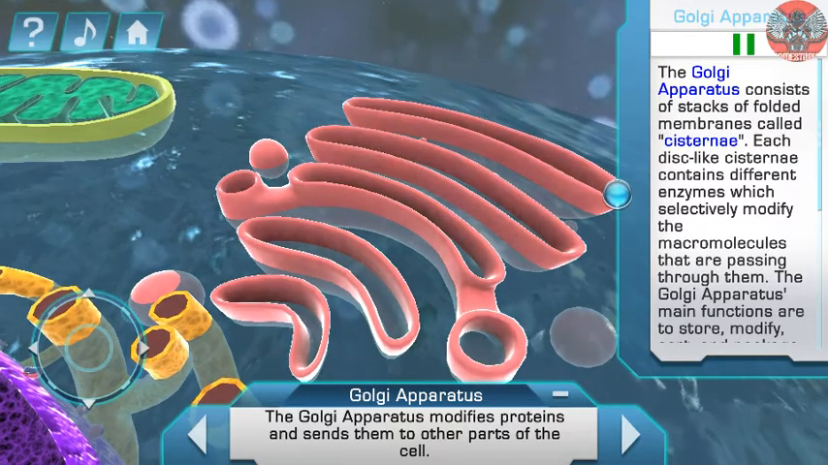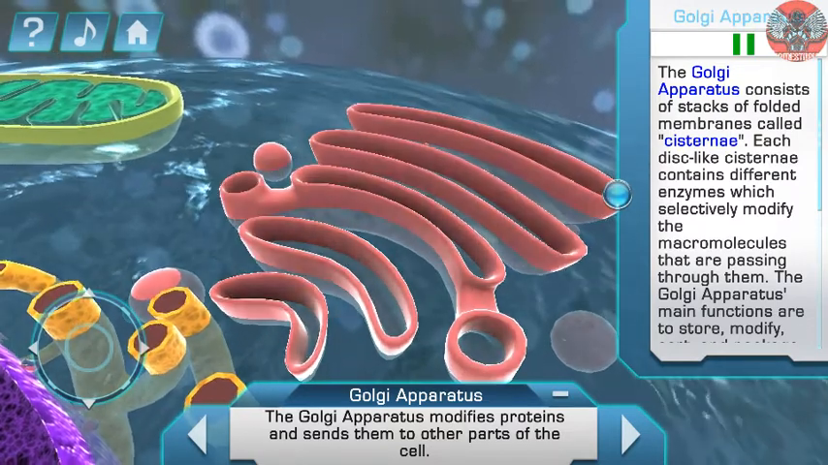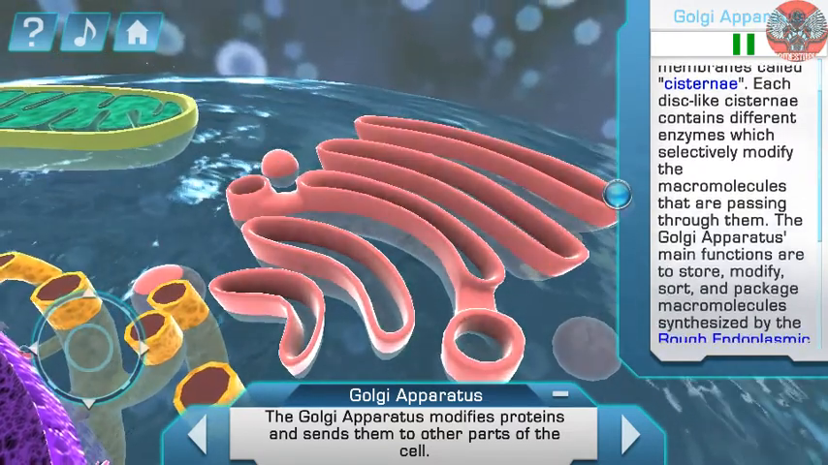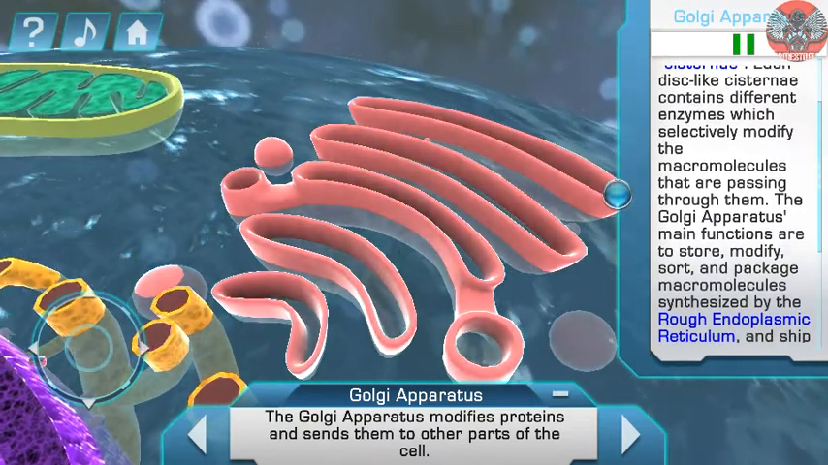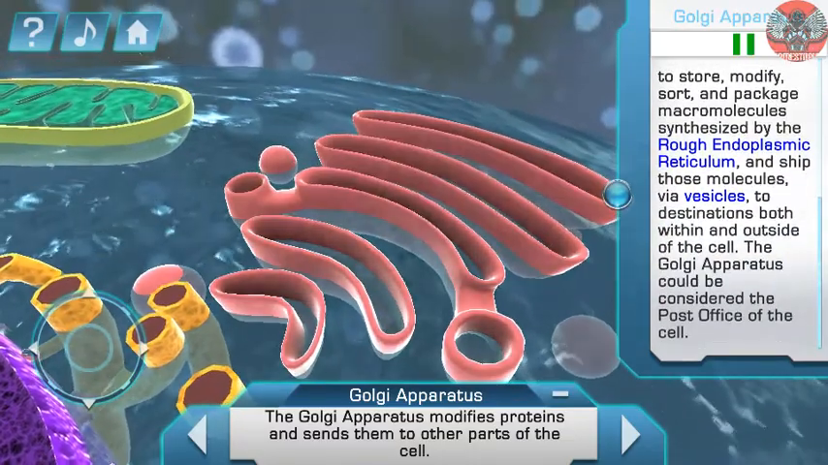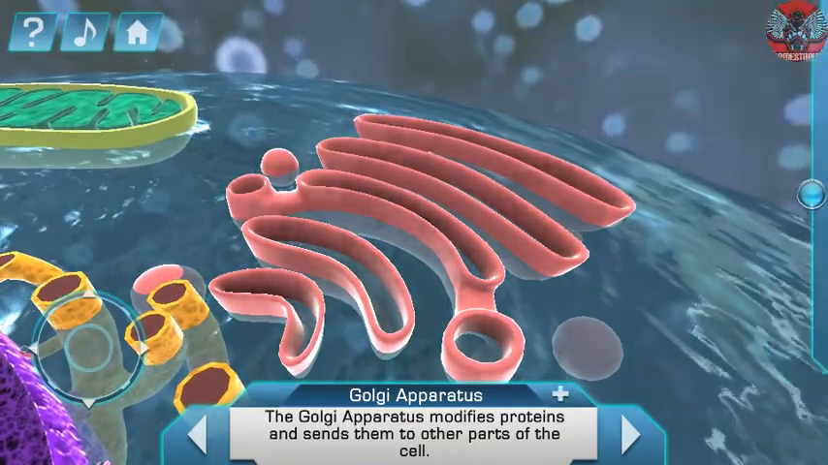The Golgi apparatus consists of stacks of folded membranes called cisternae. Each disc-like cisterna contains different enzymes which selectively modify the macromolecules that are passing through them.